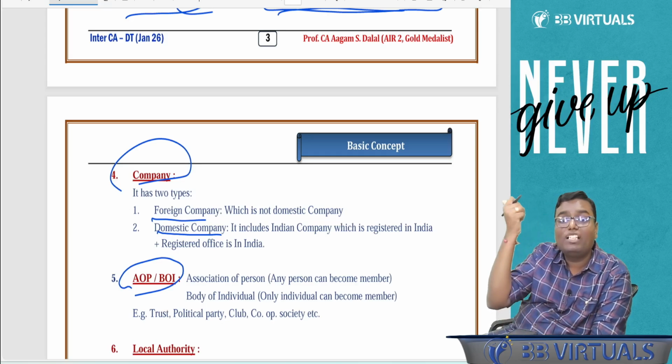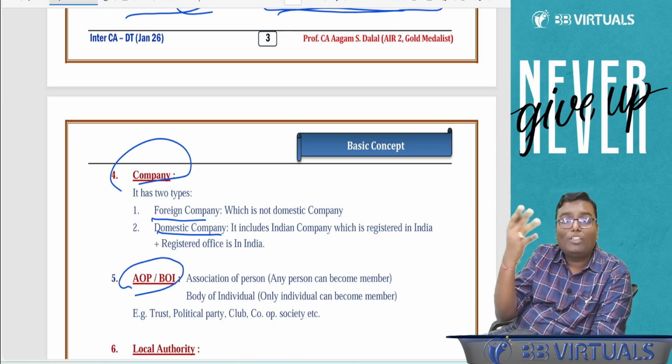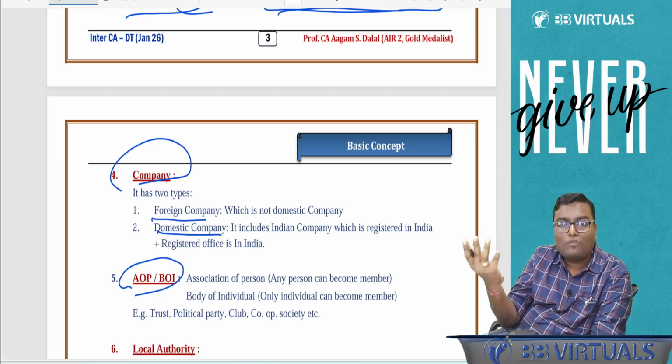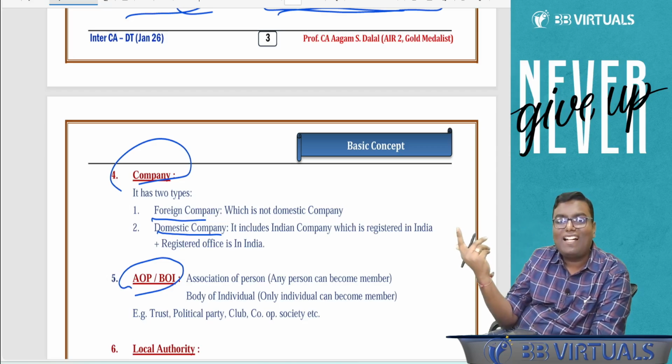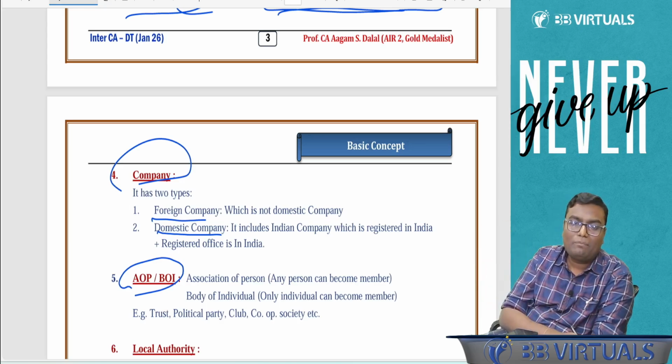For example, joint venture. For example, political party. For example, trust. For example, cooperative society. All these are examples of association of person.